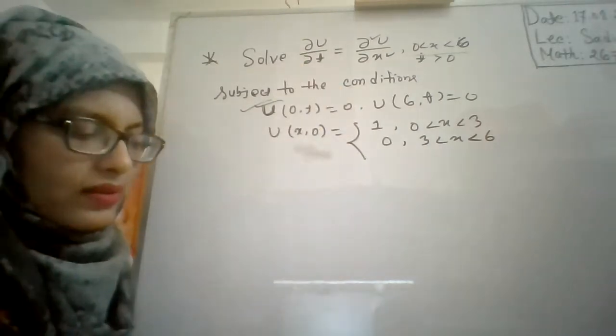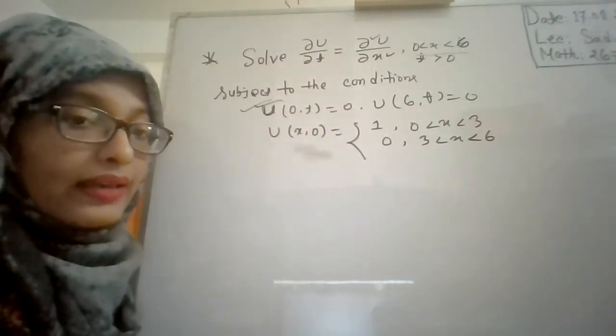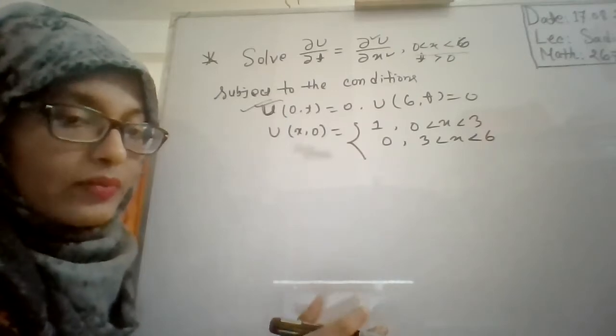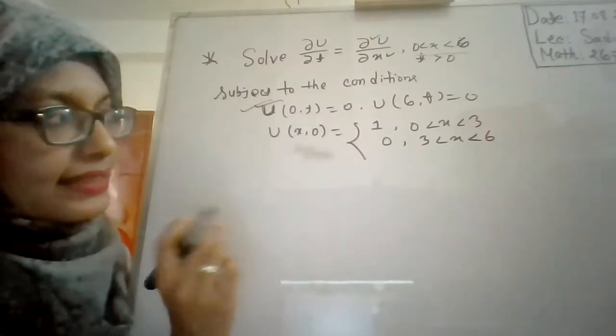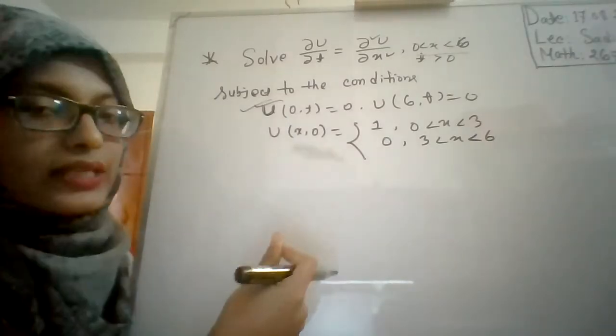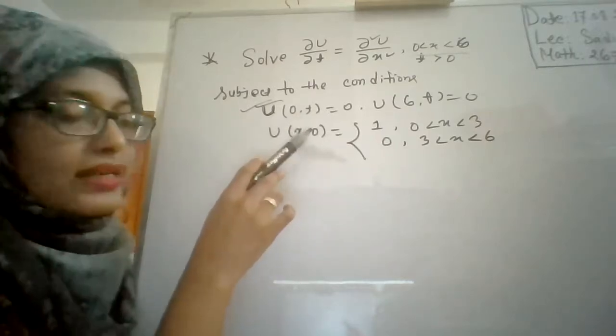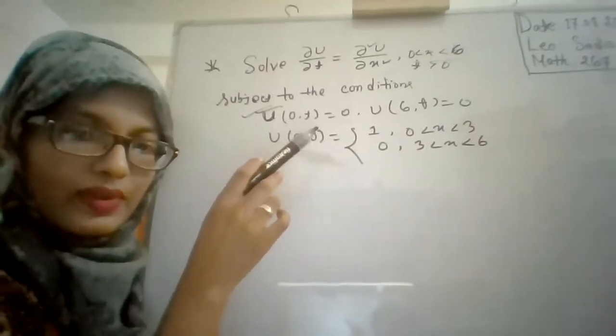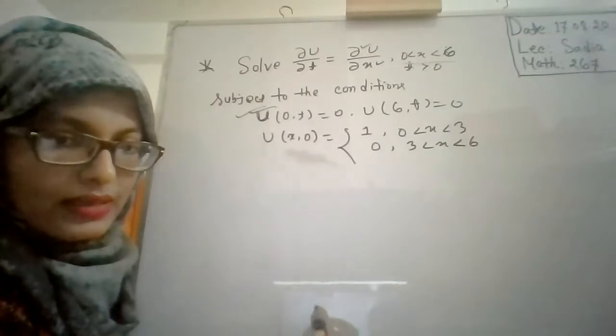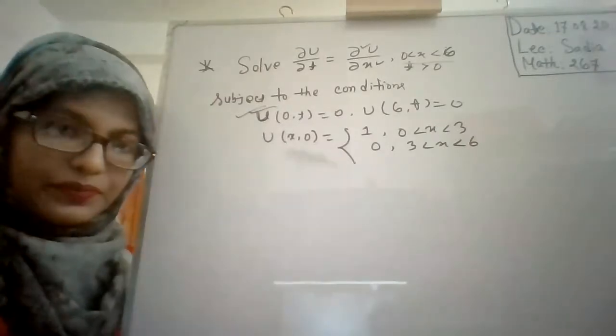It is not exactly 9, it is 1, right? The thermal conductivity is 1. And there is a change in our initial condition. If you notice, you can see there is a change in the initial condition, right? Yes, ma'am.